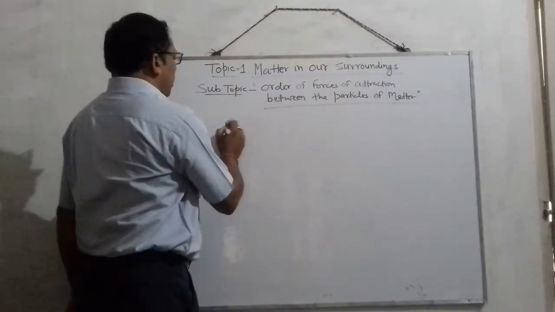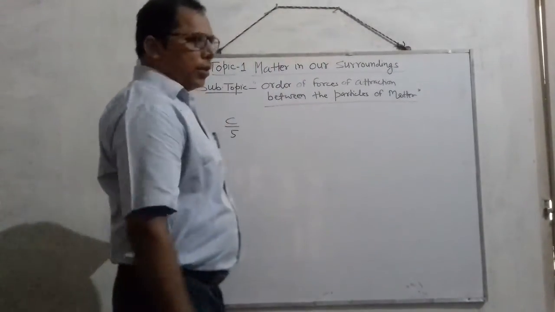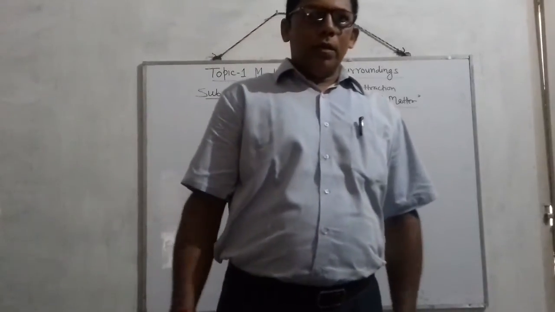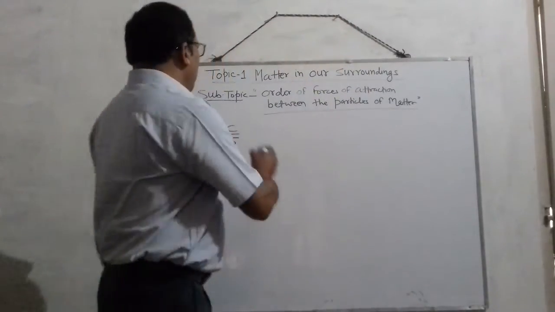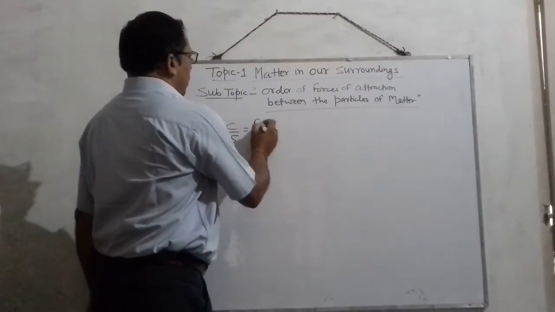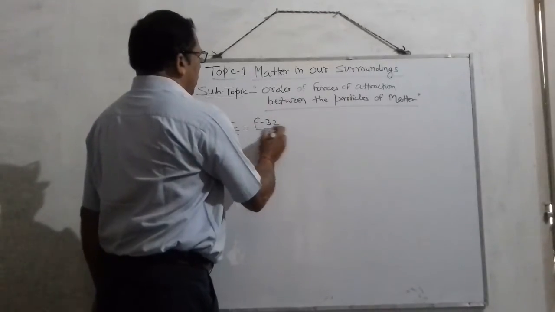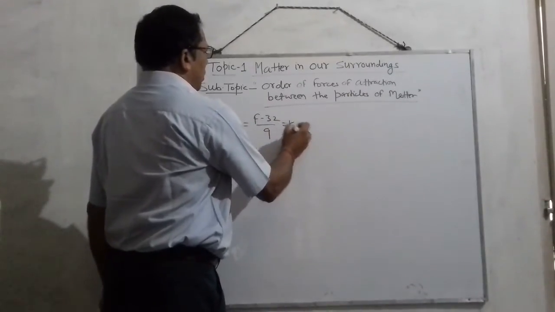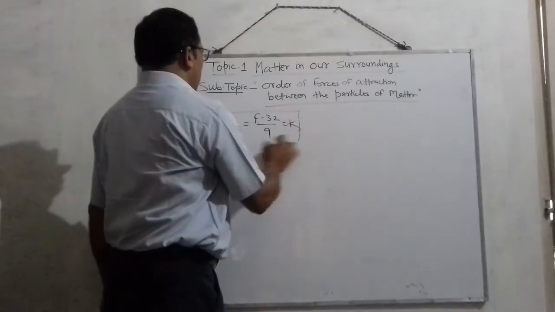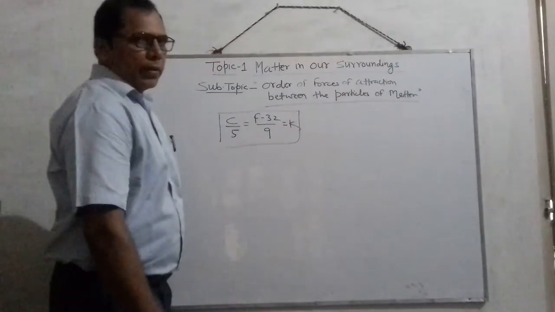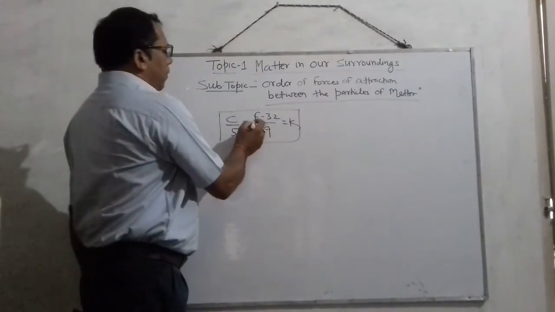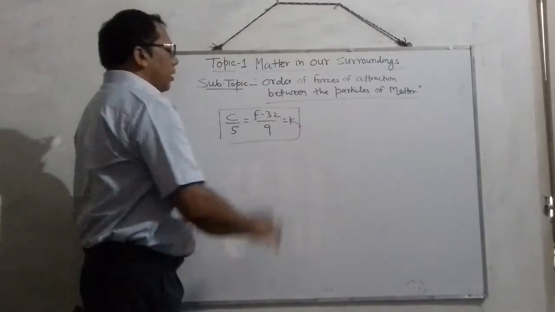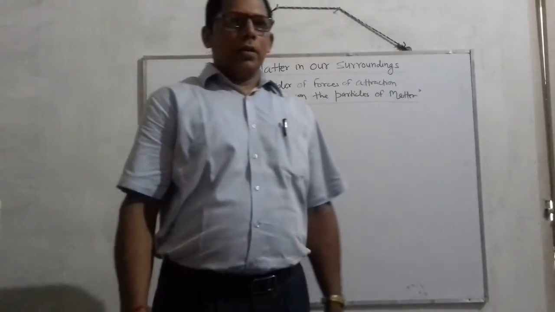The relation between Fahrenheit, Kelvin and Celsius is as follows: C by 5 is F minus 32 by 9 is K. Must remember, where C stands for Celsius degree, F for Fahrenheit and K stands for Kelvin.